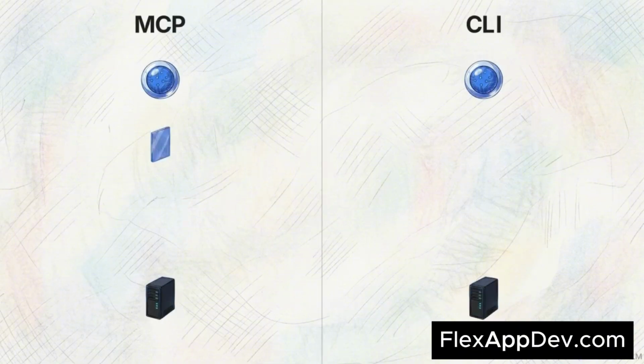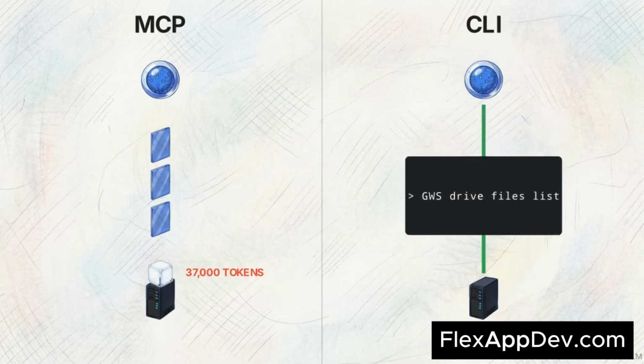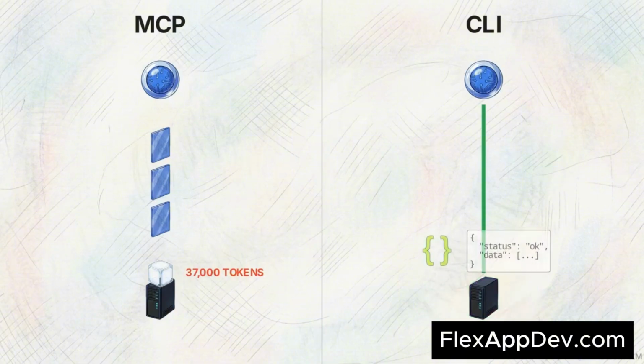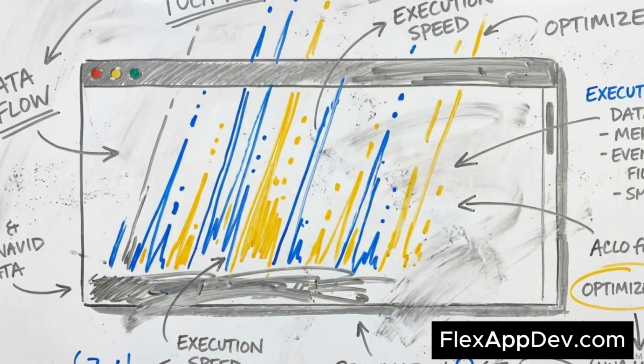Look at this flowchart comparing the two structures. On the left, an MCP routes requests through heavy, multi-layered API abstractions. On the right, the CLI provides a direct, frictionless line from the agent to the server. Instead of getting bogged down in tool loading loops, an agent using a CLI simply types a raw text command. The server instantly returns a clean file formatted in JSON. JSON is a lightweight, standardized text format that is incredibly easy for machines to parse and generate. By bypassing complex abstractions in favor of older architecture, developers unlock fast, reliable AI execution with zero context tax.